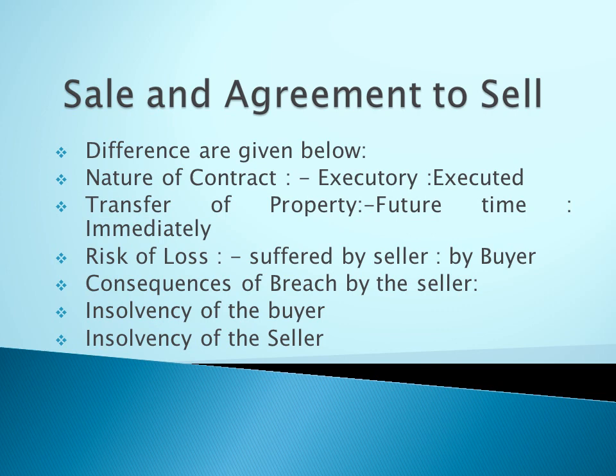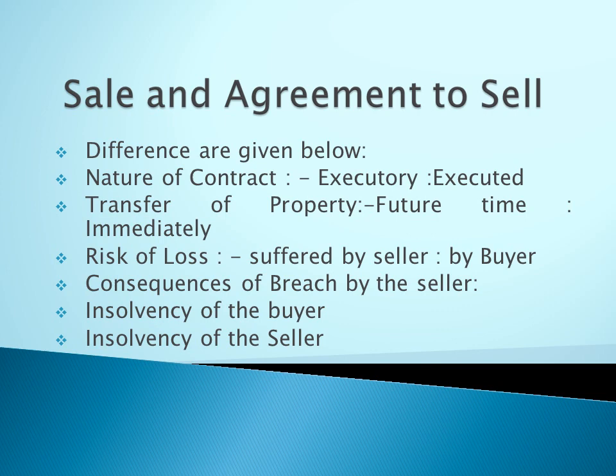Next, we will discuss the base of risk: how sale and agreement to sell can be differentiated by risk of loss. Risk of loss in an agreement to sell. Suppose the goods are destroyed. Who suffers the loss? The answer is simple. In an agreement to sell, the loss falls on the seller, because the sale process is not at all completed.